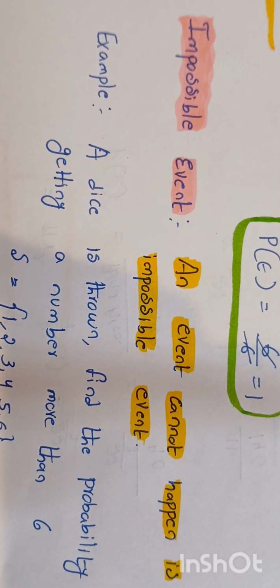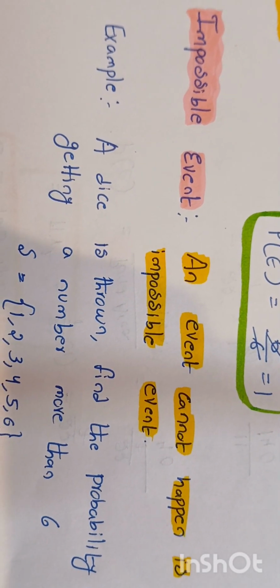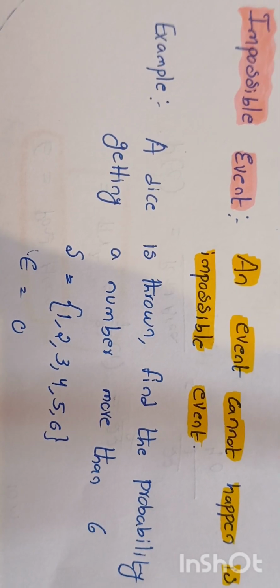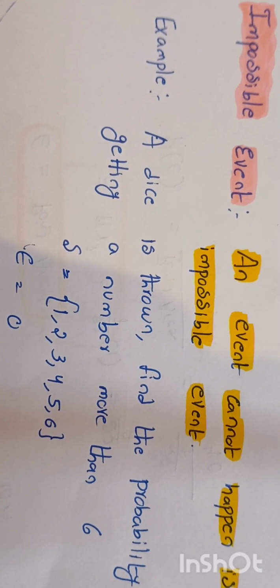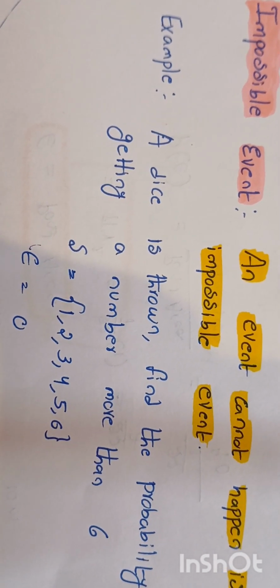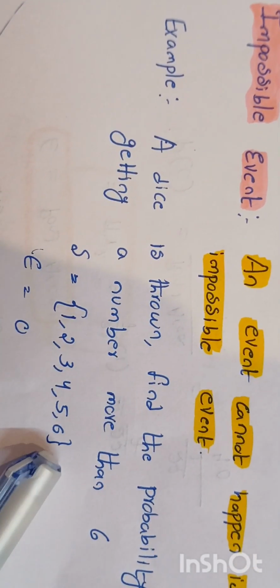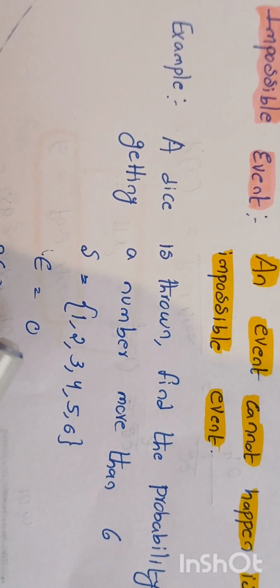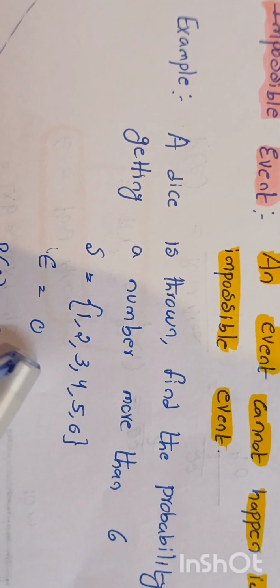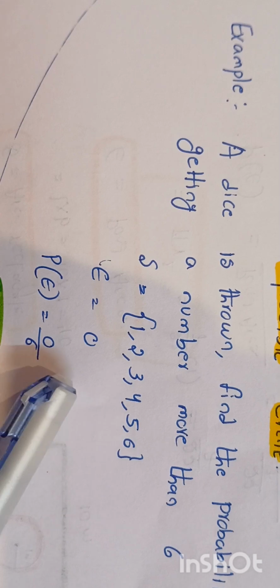Now the impossible event. An event that cannot happen is called an impossible event. Example, a dice is thrown, find the probability of getting a number more than 6. The number of favorable outcomes is 0 and the possible outcomes are 6. And hence the probability is 0 divided by 6, we will get 0. The probability of getting a number more than 6 is 0.